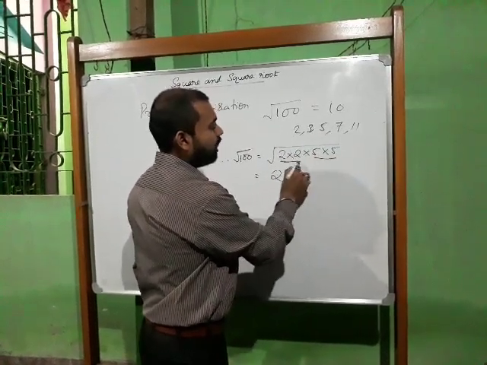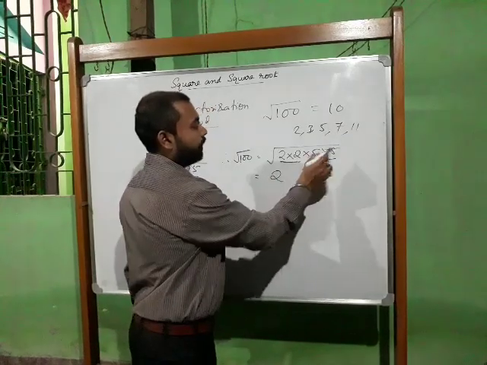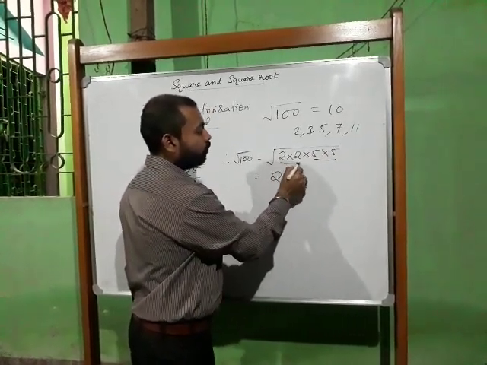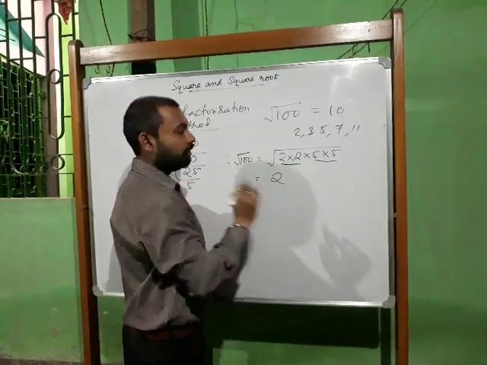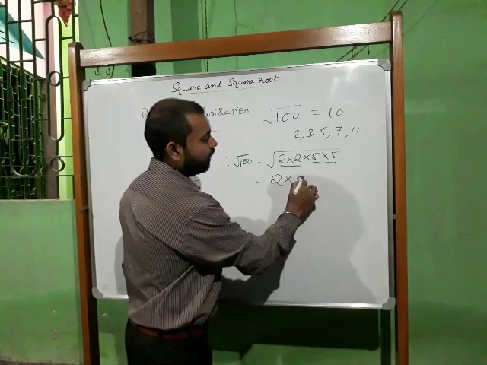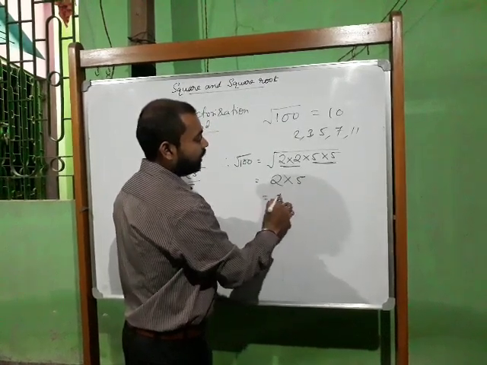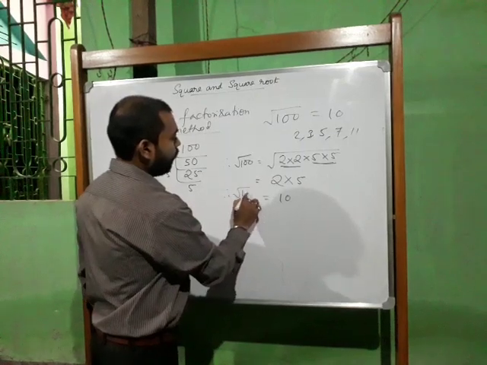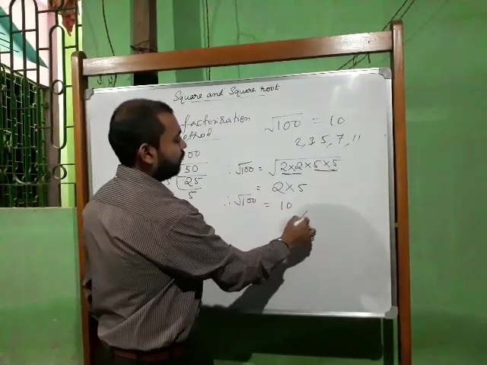When the numbers go out from the square root, for this pair of 2s only one 2 we will write. Again for this pair only one 5 we will write. So now 2 into 5 is 10. Therefore the square root of 100 is 10.